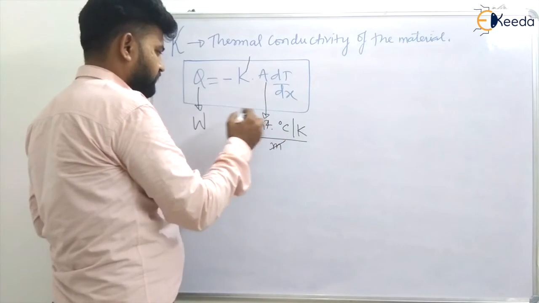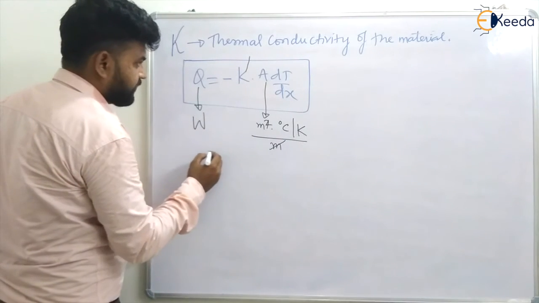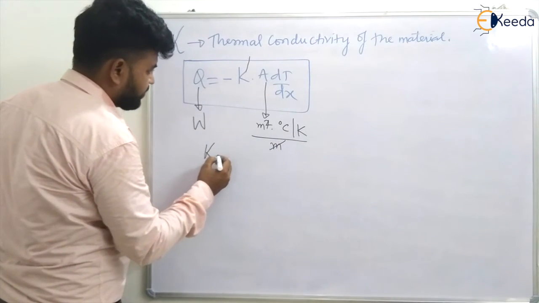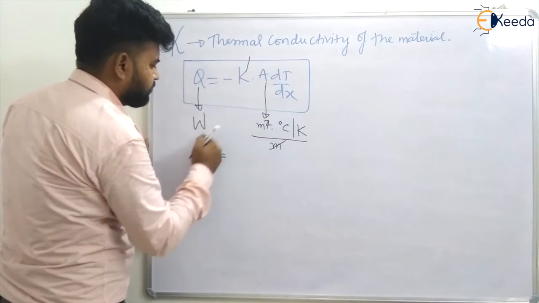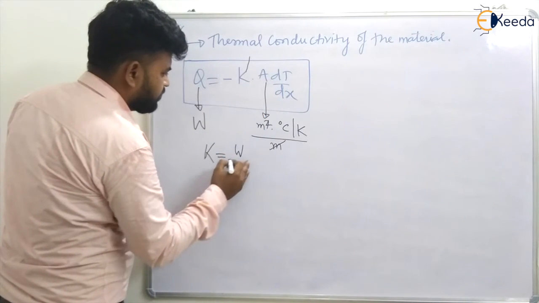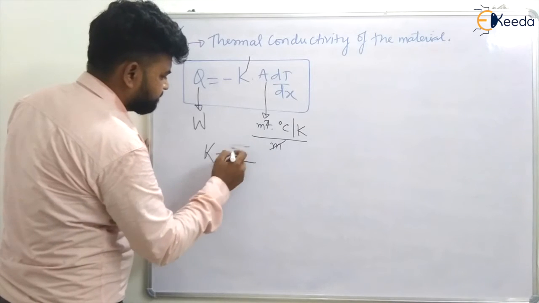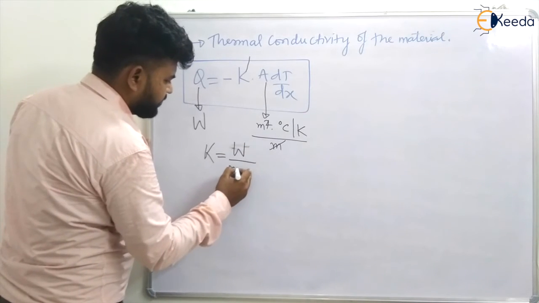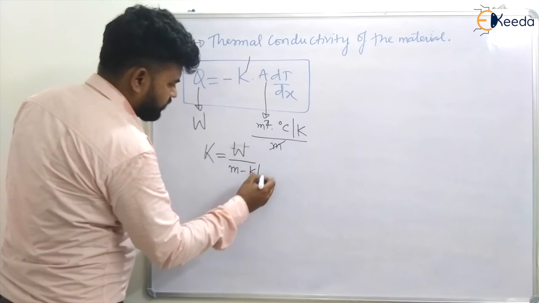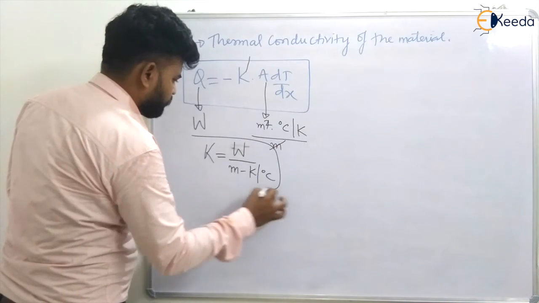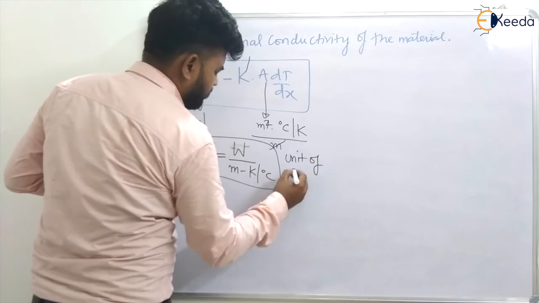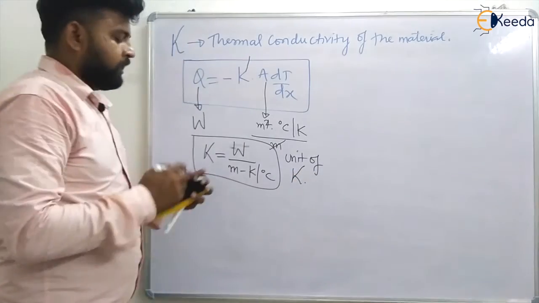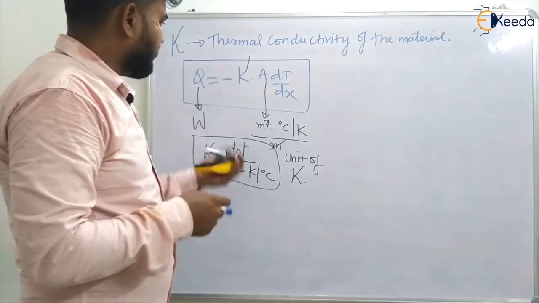So meter will cancel, and the unit of K, that is kappa, the conductivity, will become watt per meter Kelvin or degree Celsius. So this will be the unit of K.